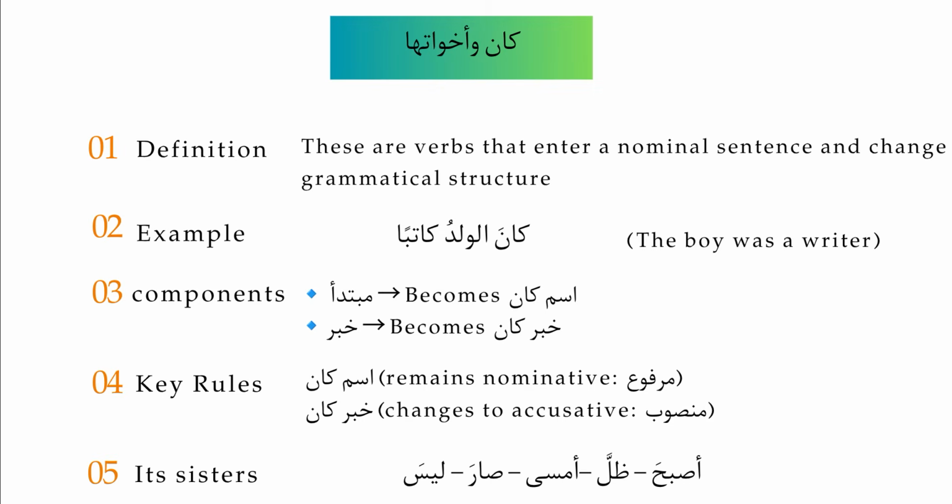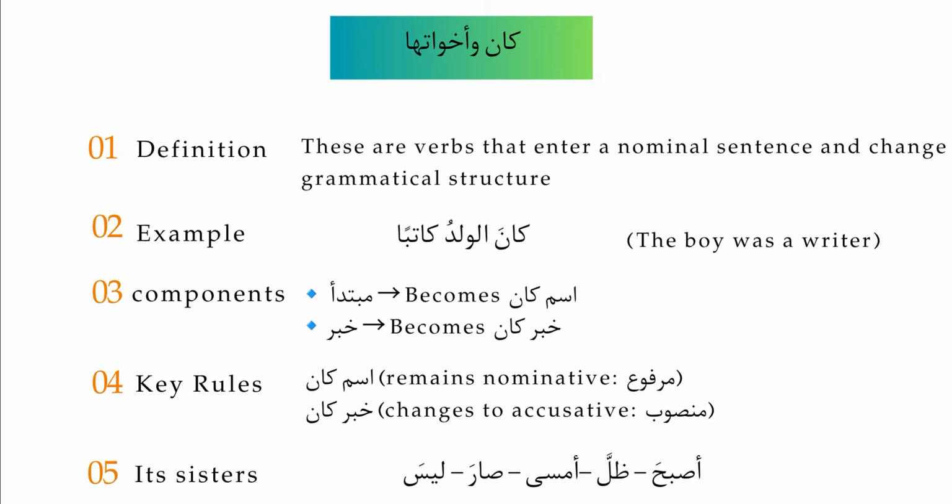And next, kana wa akhwatuha. What do we have to write when the question is to explain kana wa akhwatuha? First, we have to write what kana is. How can we define it in total? These are verbs, a group of verbs that enter a nominal sentence and change its grammatical structure. All these words are verbs and they enter before a nominal sentence. Clear? And next, an example: kanal waladu katiban.